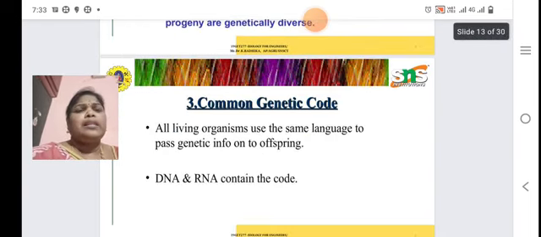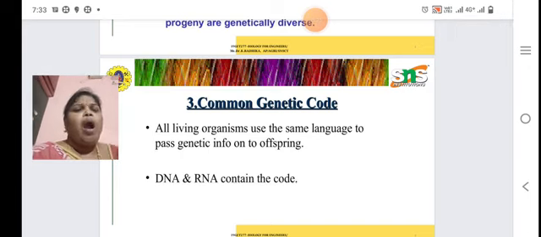Then third one is common genetic code. All living organisms use the same language to pass genetic information on to the offspring. DNA and RNA contain the coding system. You know about it, the DNA and RNA contain the coding system.